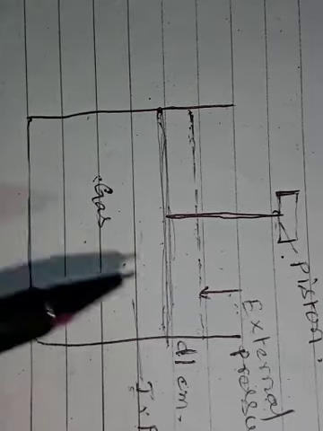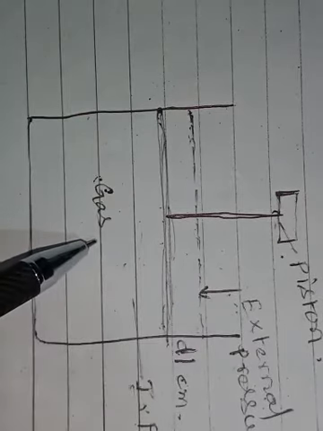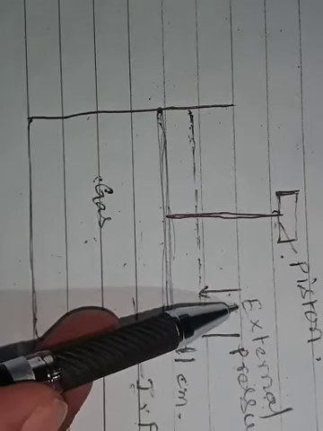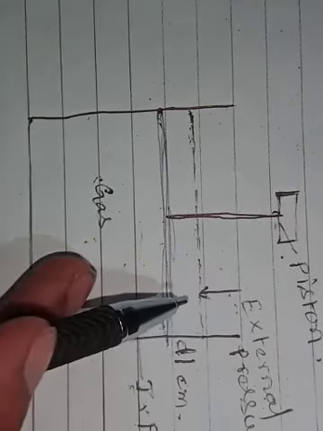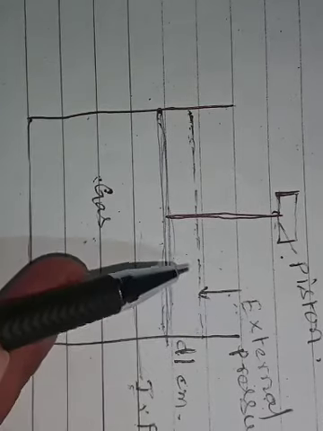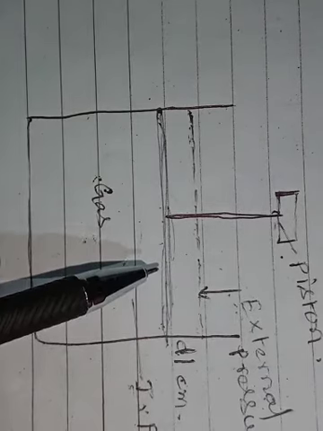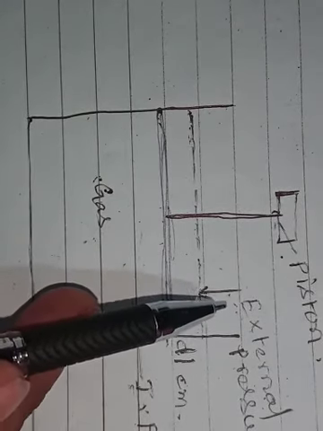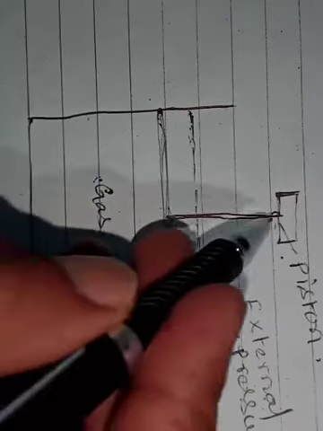Whereas in an irreversible process, there is a large difference between external force and internal force. That is, atmospheric pressure and pressure of the gas are at different levels, meaning they have a very large difference in their values. If external pressure is very large compared to the pressure of the gas, the gas will contract.